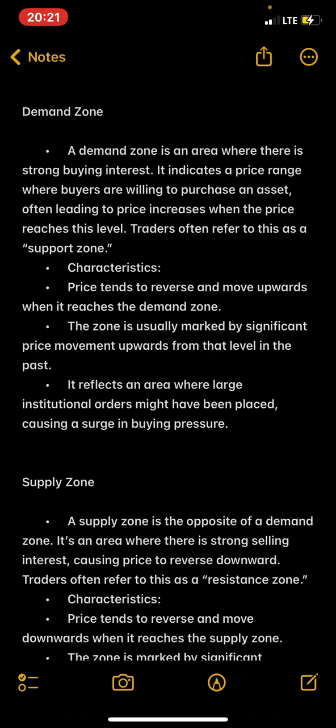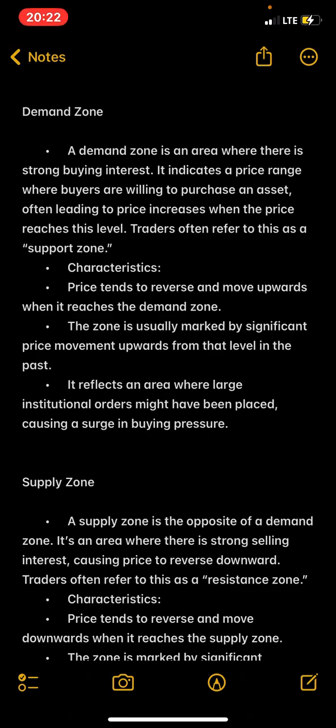The second one says the zone is usually marked by a significant upward price movement from that level in the past. For you to know a good demand zone, there must be a break of structure. That means that demand zone has been marked before in the past, and price comes to touch that past demand zone and continues moving up, forming a new demand zone. Do you understand? This is what it's talking about.